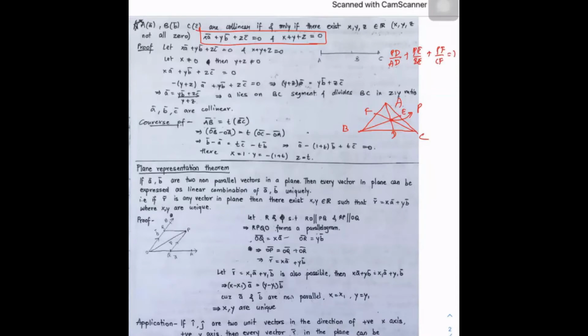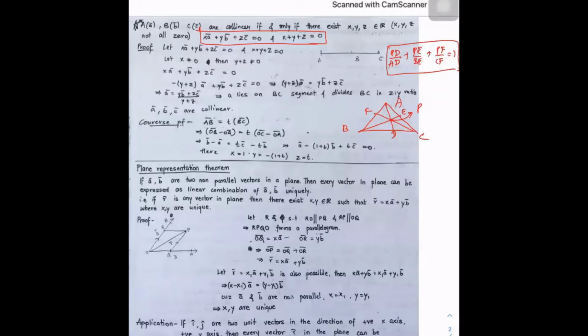PD by AD plus PE by BE plus PF by CF is always equal to 1. And not only in a triangle, this type of result will come in a tetrahedron also. Means if ABCD is a tetrahedron, then lines from A, B, C, D are concurrent at O.